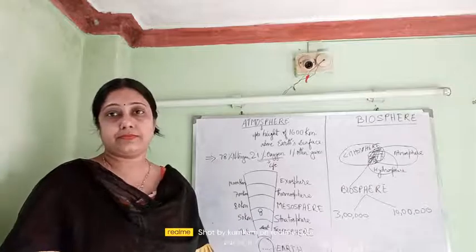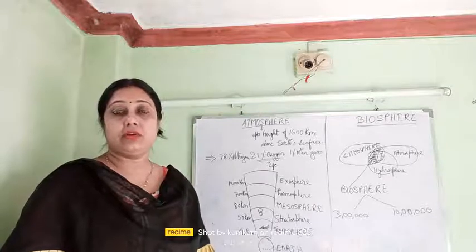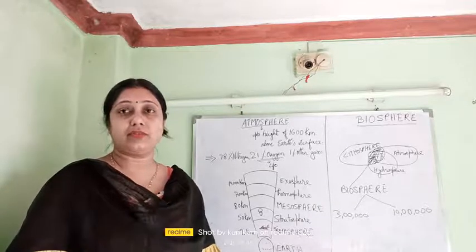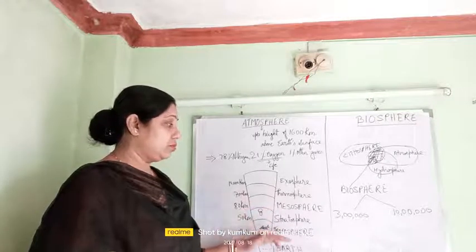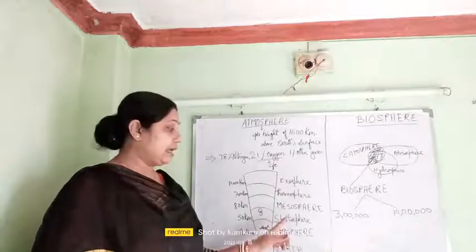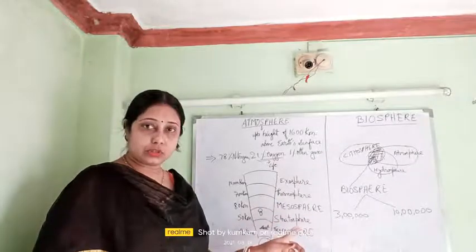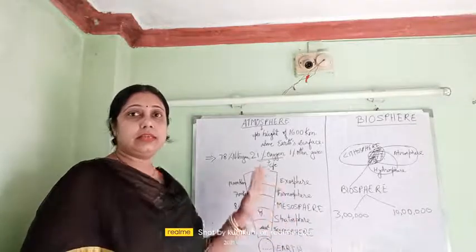That is space, where we send rockets and launch spacecraft. Please remember this sequence: first troposphere, then stratosphere, then mesosphere, then thermosphere, then exosphere. These are the layers of our atmosphere.